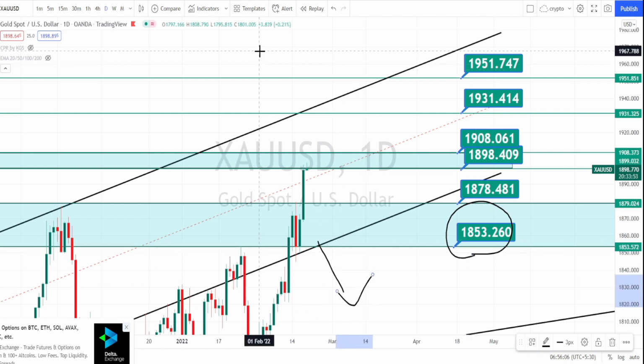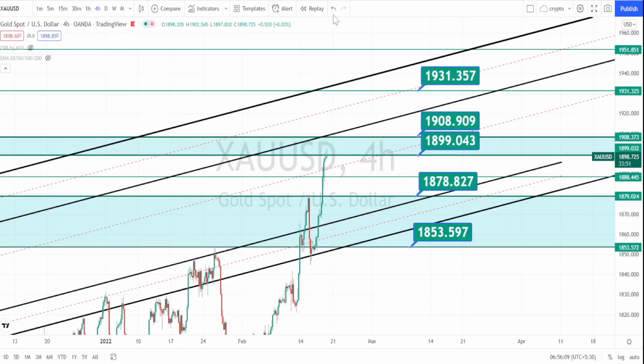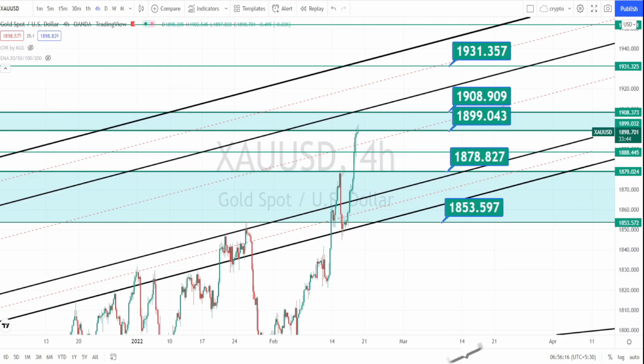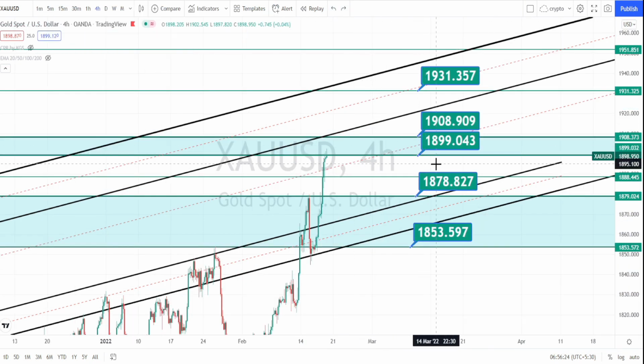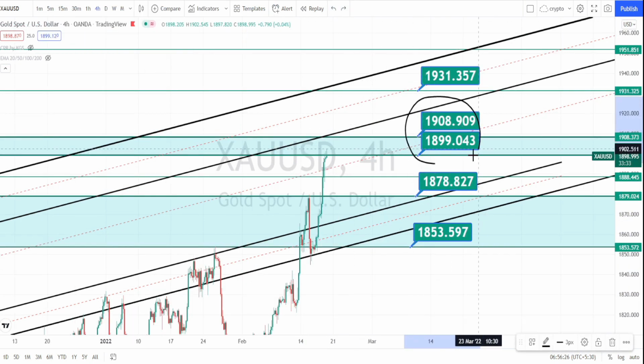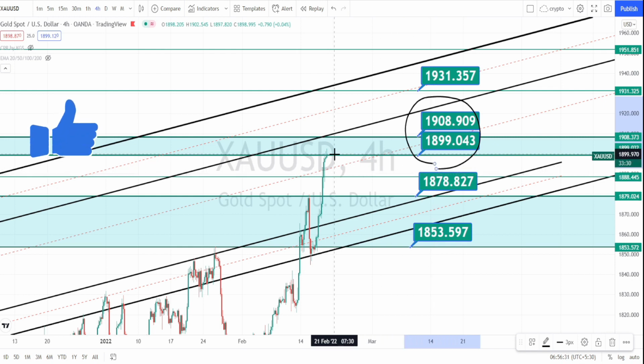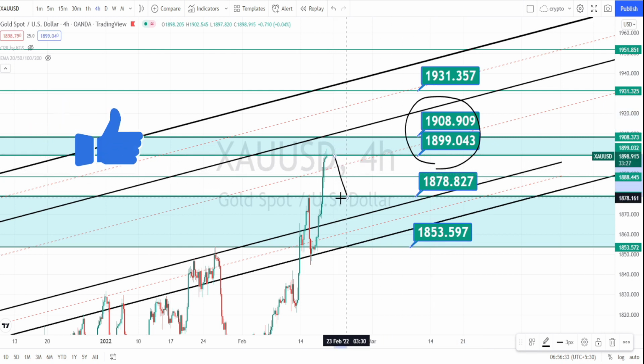Let us do the analysis in 4 hours time frame. I am in 4 hours time frame now. When we look at the price action in 4 hours time frame, it's still in a very strong bullish trend. Currently when we notice the price action, it has tested the resistance area between 1908 and 1899, and it is showing a little bit of bearish trend reversal.